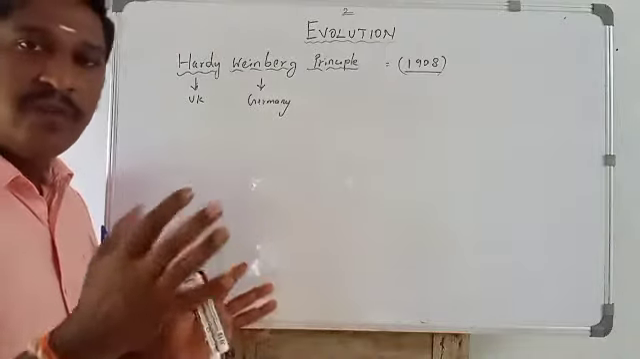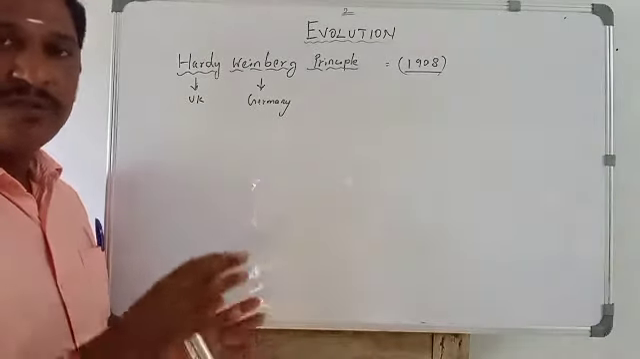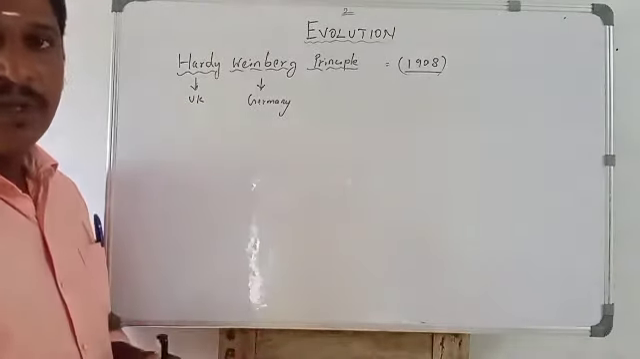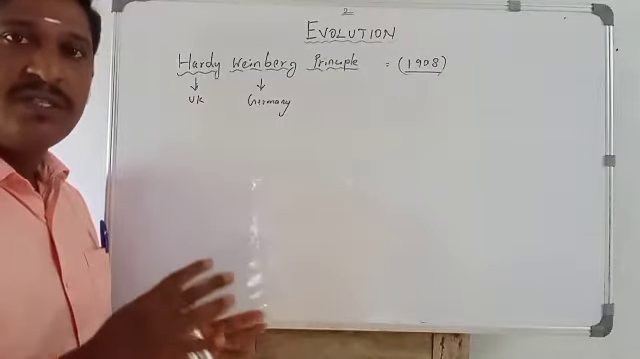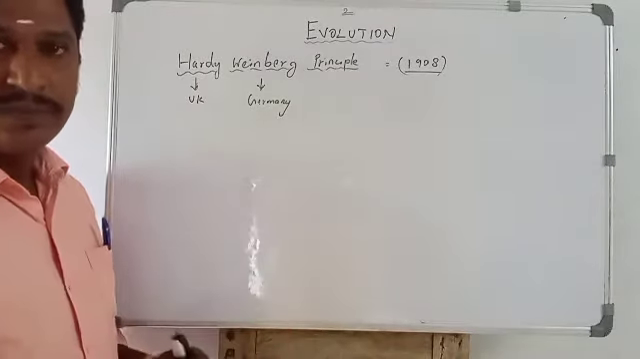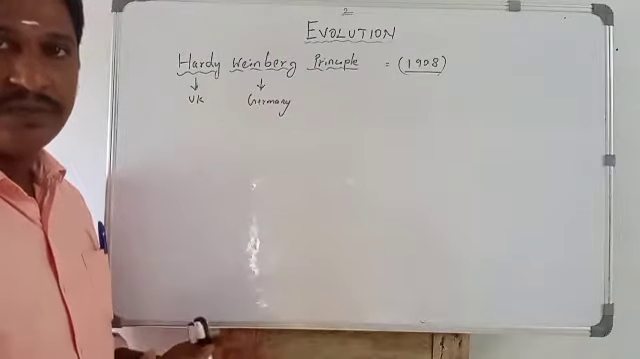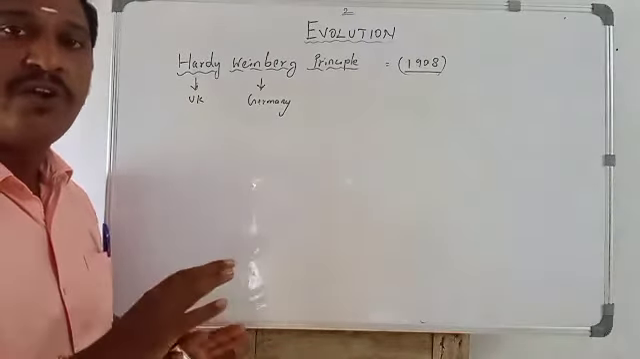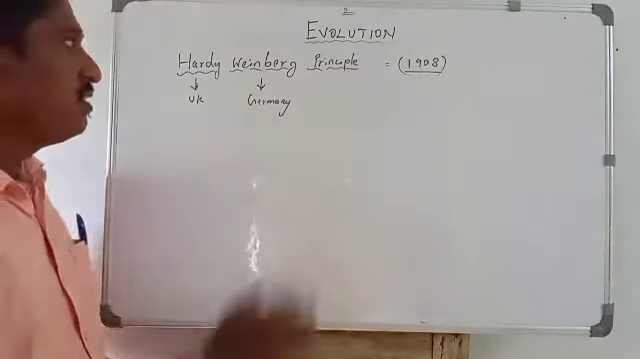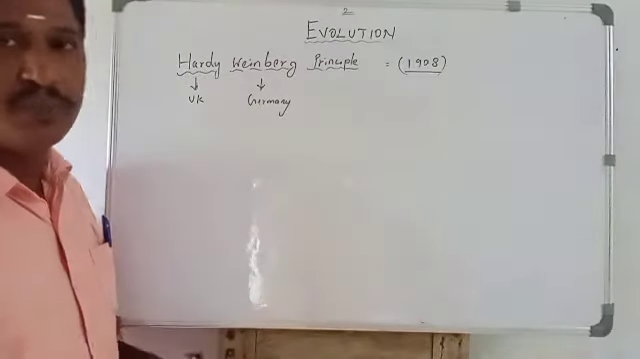So if a population has some genetic makeup, and that genetic makeup is always constant, not changing, then that population does not evolve. So this is the Hardy-Weinberg principle.